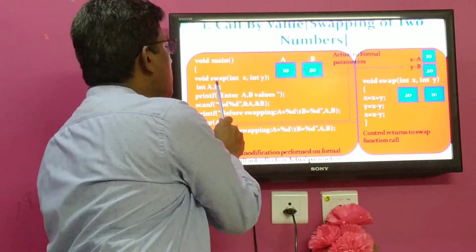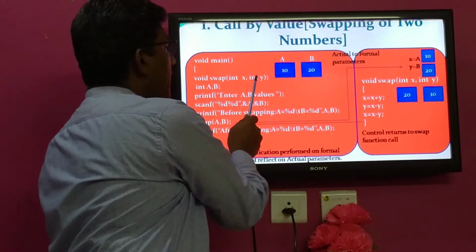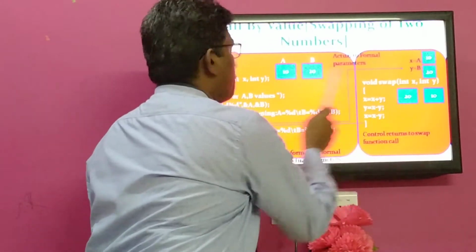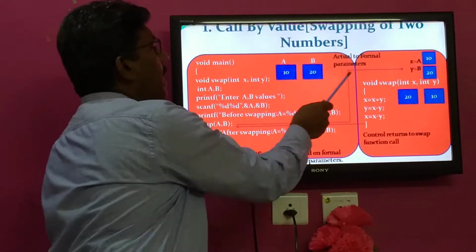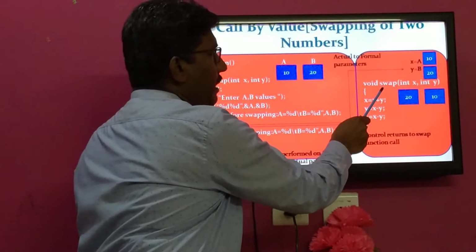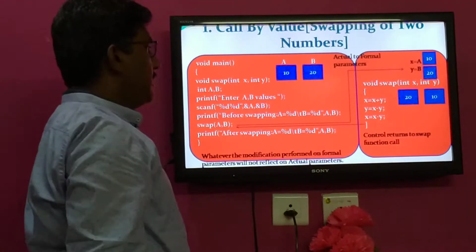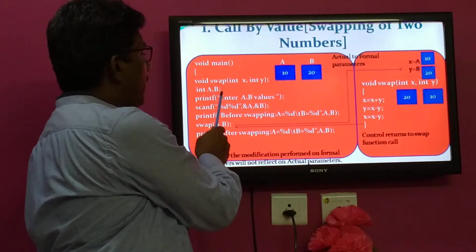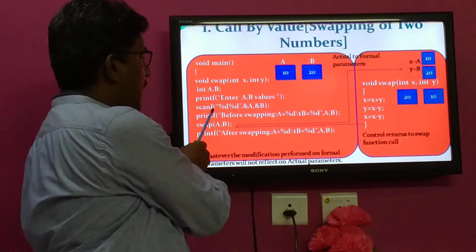And what is the name of the function? Swap. How many parameters are specified over there? x and y are of integer type. So in the declaration, void swap with two parameters of integer type, must match the definition part: return type, function name, arguments. So it matches. Then in the main function, the calling function, two local variables are declared, and those two variable values are provided from the keyboard by using the scanf function.